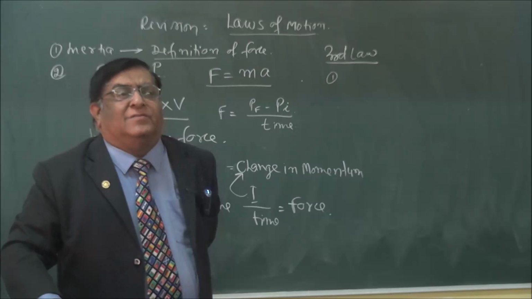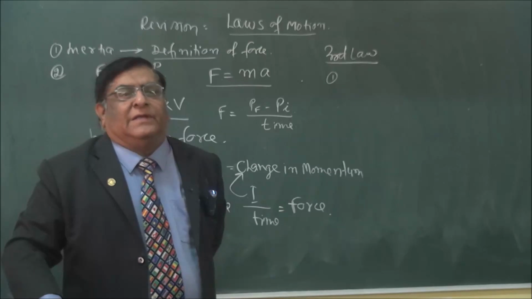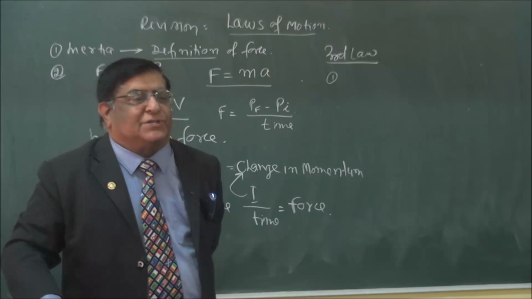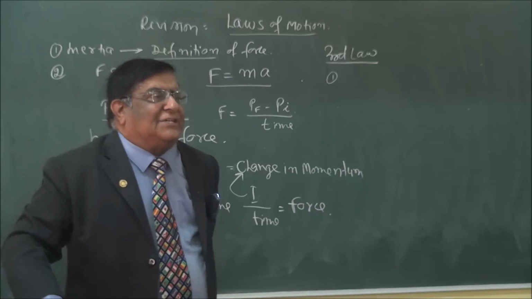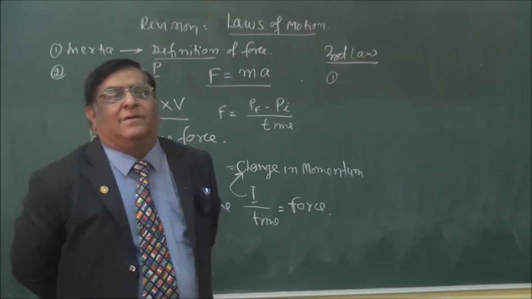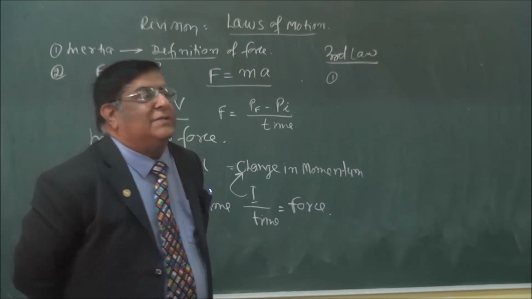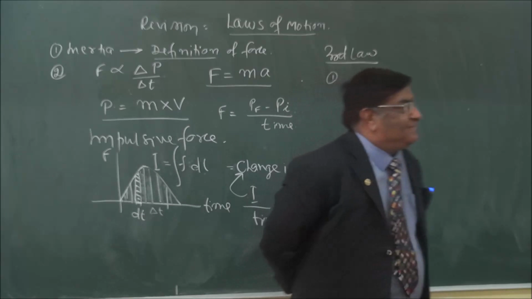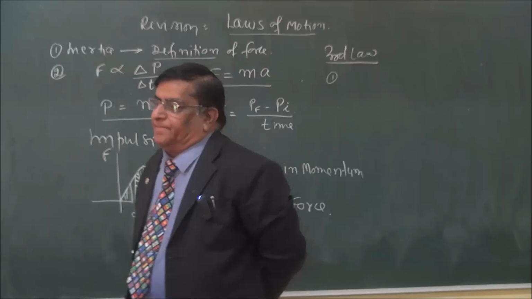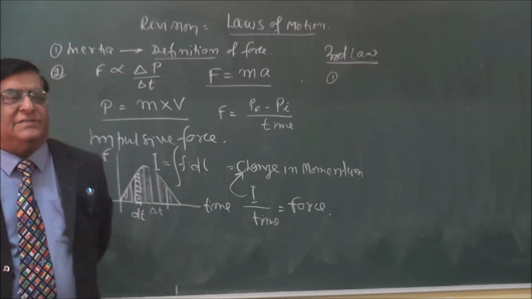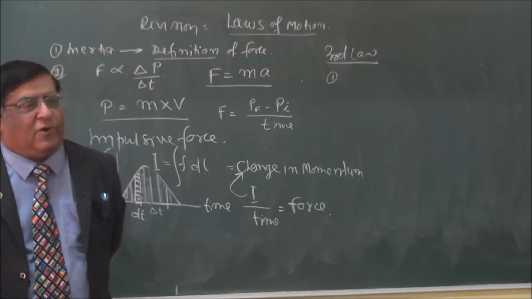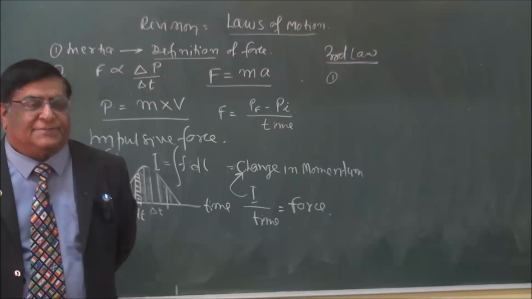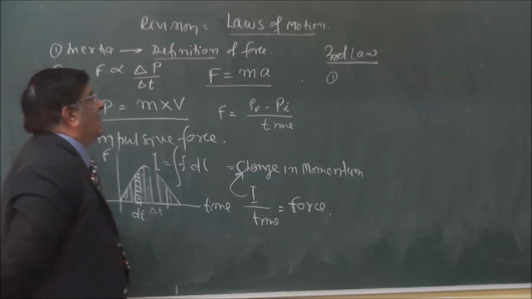First, action-reaction pair. In third law, what we should be clear about is the action-reaction pair. In any action, you must understand and figure out who are the partners taking part in this action-reaction pair. Force applied by one is equal to reaction by the other. That is true. That will always be there. But we must understand that it is only between action-reaction pairs.